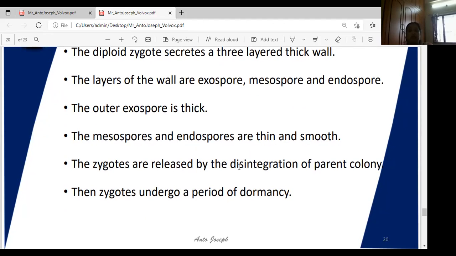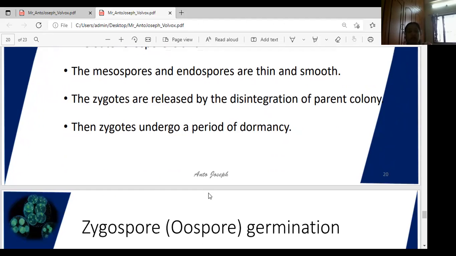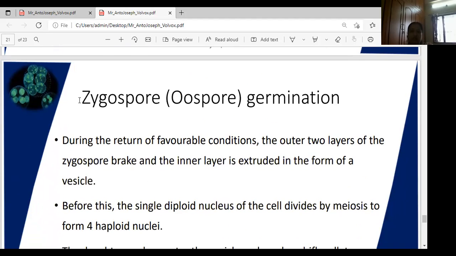The zygote is released by disintegration of the parent colony. Then the zygote undergoes a period of dormancy. Why? Because of unfavorable conditions. In that time, the zygote undergoes dormancy. Zygote and oosphere are the same names, girls, don't get confused.